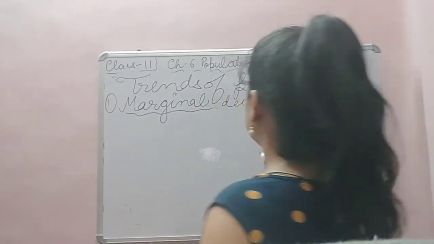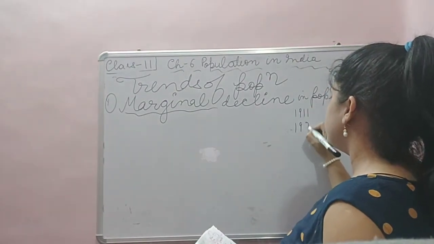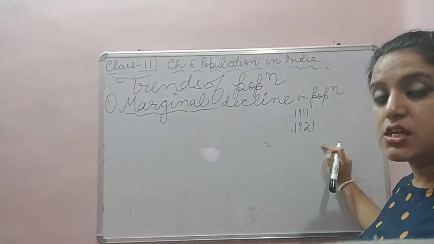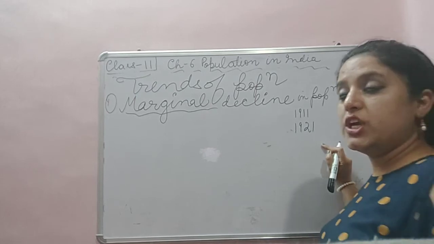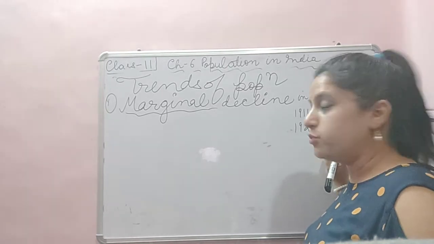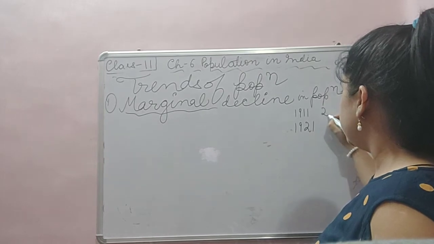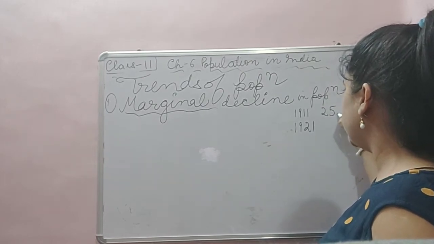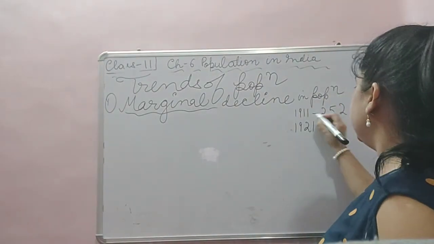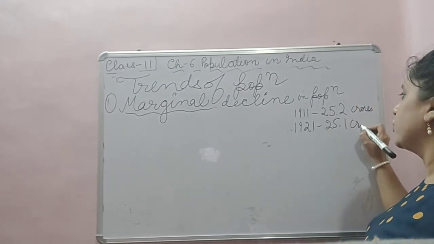What happens in 1911 and 1921, a gap of 10 years? Census gap of 10 years. Once in 10 years, we calculate population; we do a survey of population. So in 1911, population was 25.2 crore, and in 1921, population was 25.1 crore.